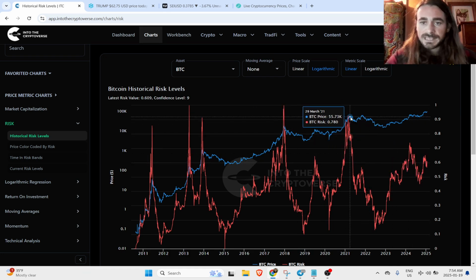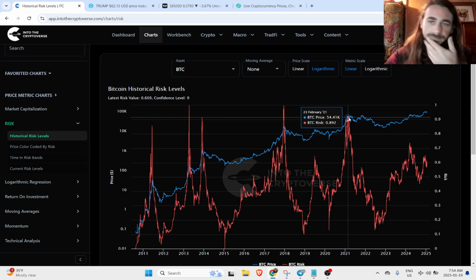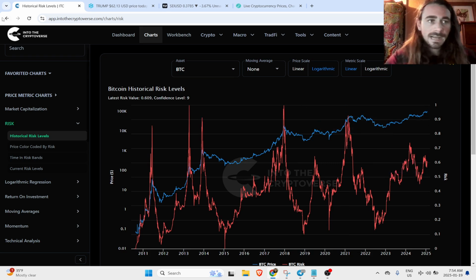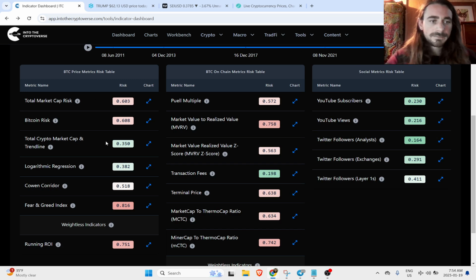This is kind of the type of risk that we want to see for a traditional bull market peak. So I do think we have room to run for the asset class as a whole. Again, 0.6 risk isn't inherently overly risky. Generally, we look at between 0.8 and 1.0 as the range where we're looking for a market cycle top.